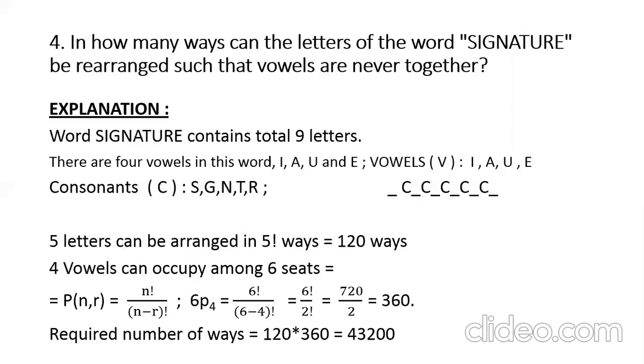Now the consonants can be arranged in 120 ways and the 4 vowels can be arranged in 360 ways. By the multiplication rule, it gives you 43,200 ways to rearrange them as per the given constraint. What is the constraint? Vowels are never together. Underline that: vowels are never together.